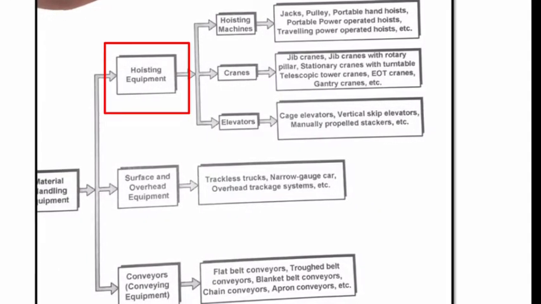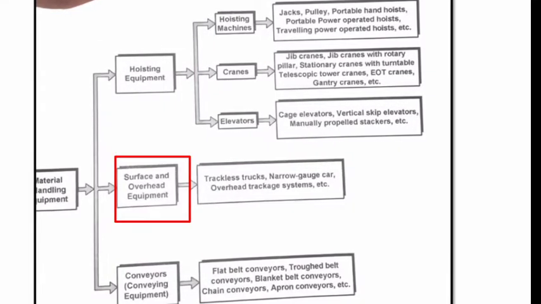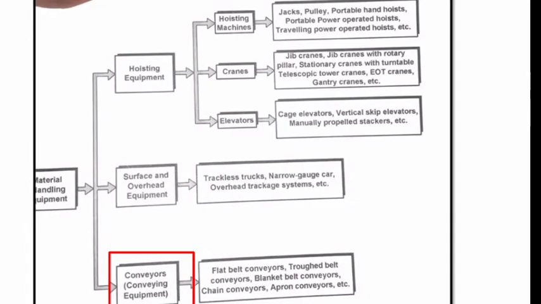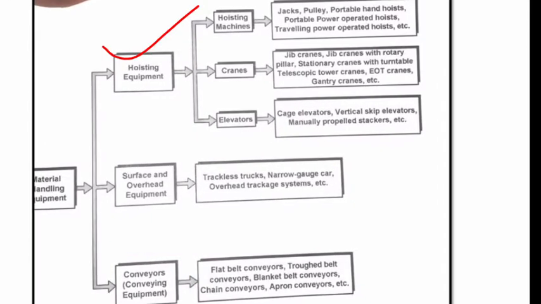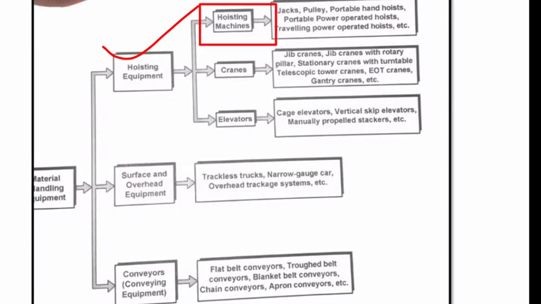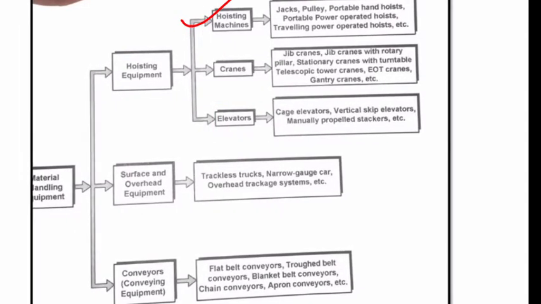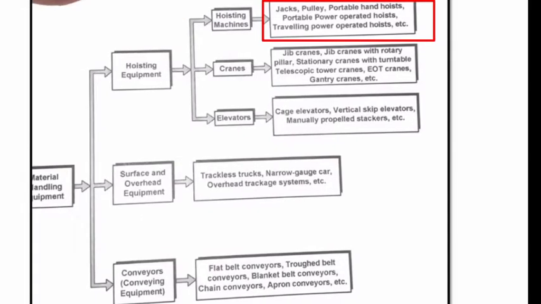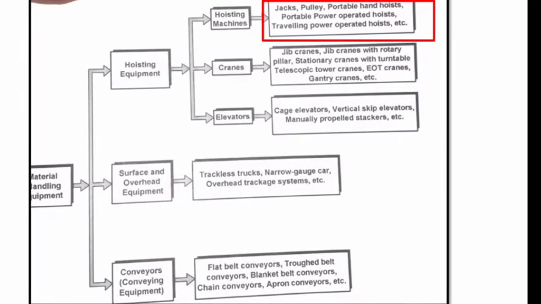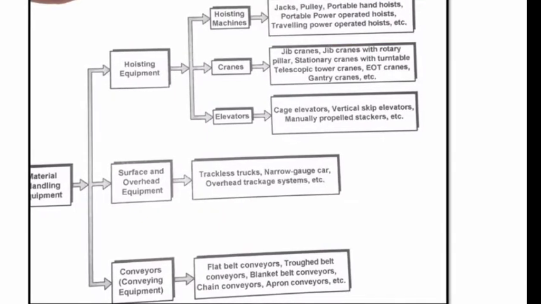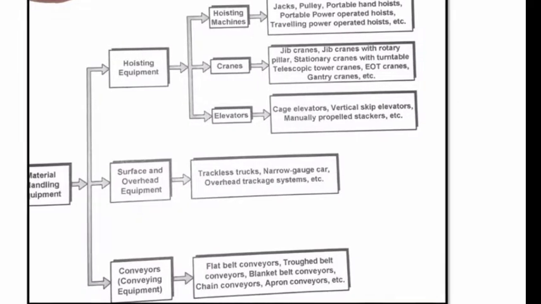Material handling equipments are of 3 types. 1. Hoisting equipments. 2. Surface and overhead equipments. 3. Conveyor or conveying equipments. Hoisting equipments are of 3 types: hoisting machines, cranes, elevators. Examples of hoisting machines are jacks, pulleys, portable hand hoists, portable power operated hoists, traveling power operated hoists, etc.